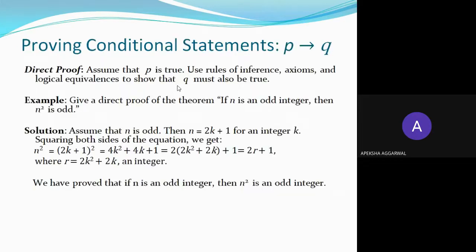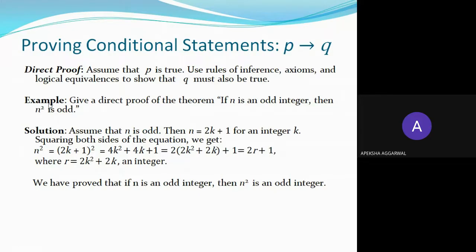Now the next statement is given to you. Assume that P is true. Use rules of inference, axioms, and logical equivalences to show that Q must also be true. Now, the question given to you is, if n is an odd integer, then you have to prove that n square is also odd. You have to prove this using the information that you have in the previous slide.